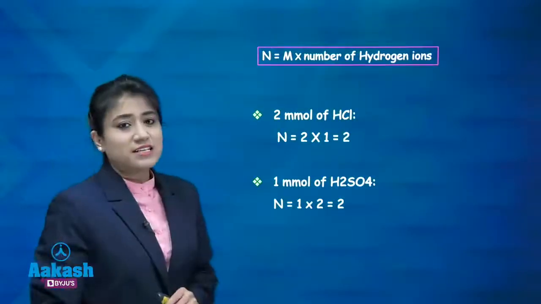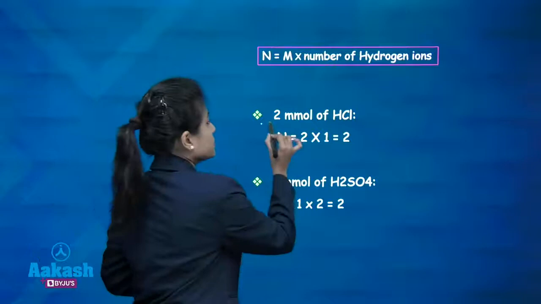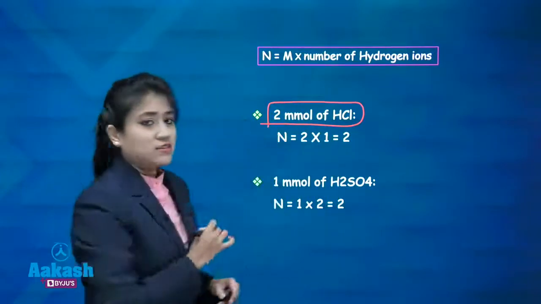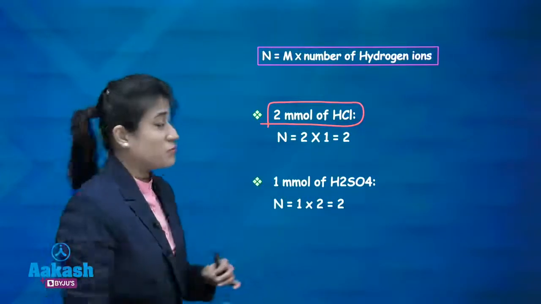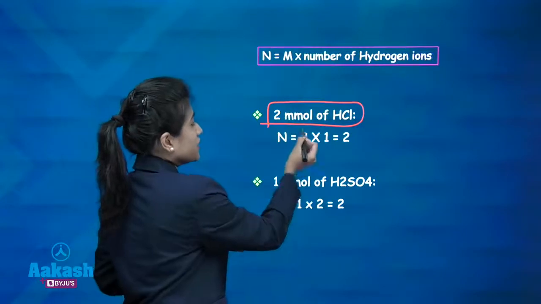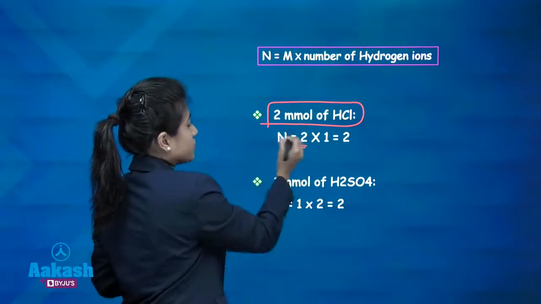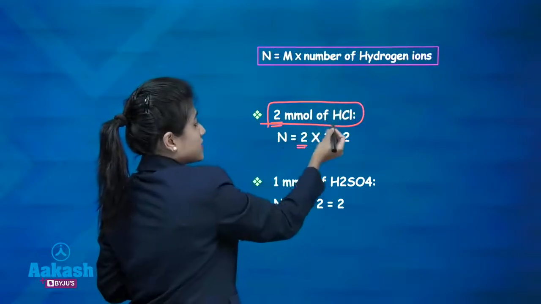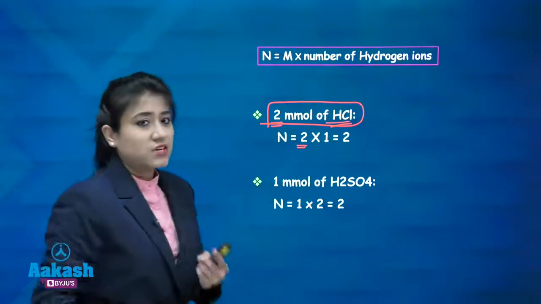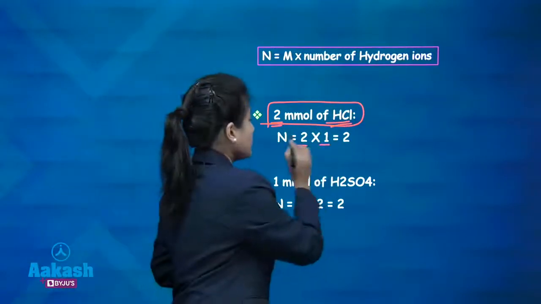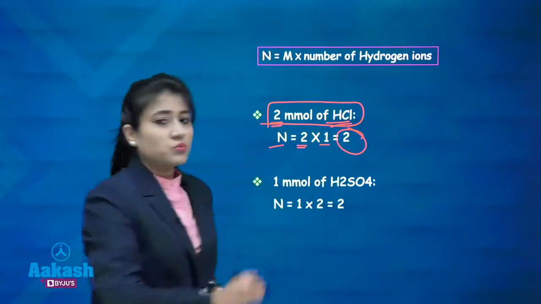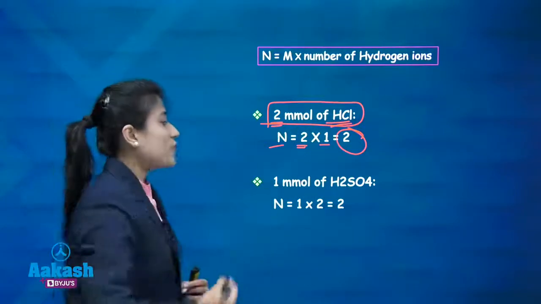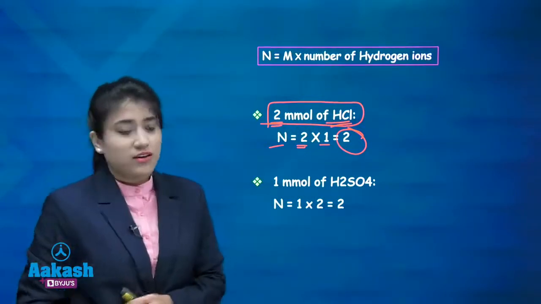So now tell me, we are having 2 millimole of HCl. Now putting all this stuff in our formula, N is equal to 2 millimole, that is we are having a molarity of 2. Okay, what about number of hydrogen ions in case of HCl? HCl is giving 1 H plus, so it is 1. So normality will become 2. What about 1 millimole of H2SO4?